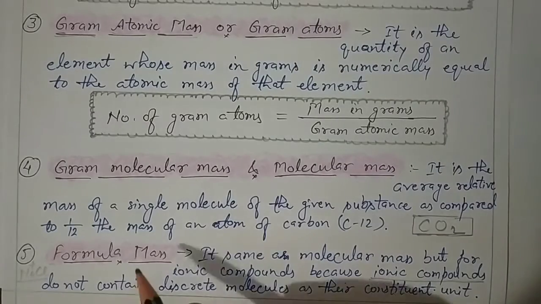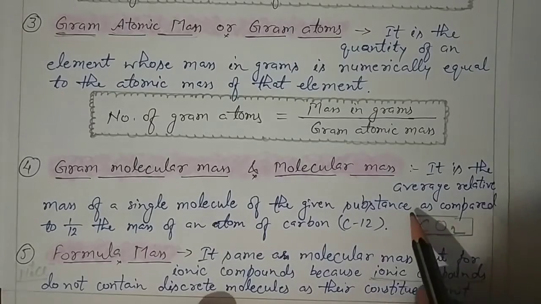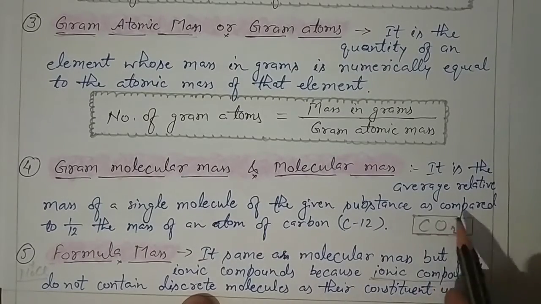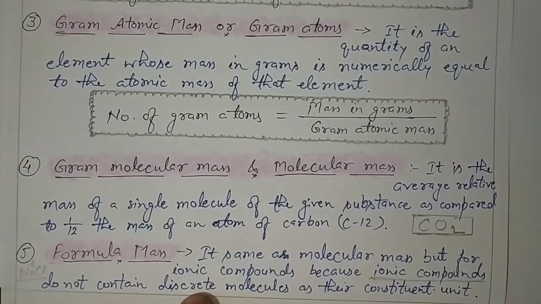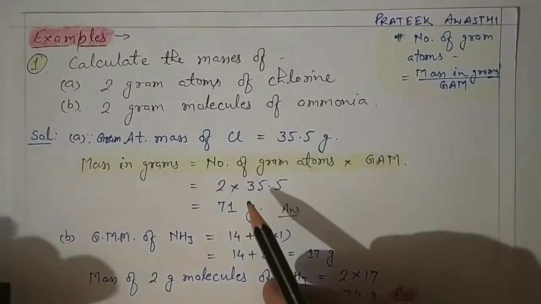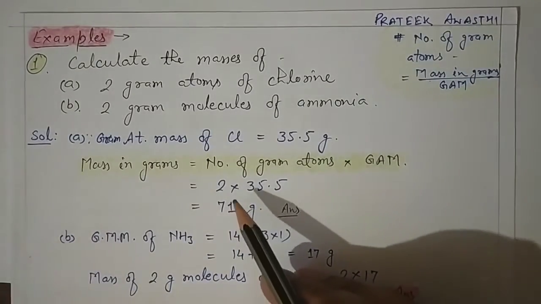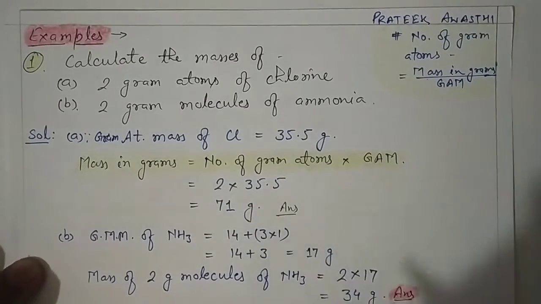That is why the formula mass is only used for ionic compounds, and for the other molecules or compounds, we have gram molecular mass. Let's take some examples of these terms to understand them better. Let's understand the definitions which I have already explained, now by using them in numericals.